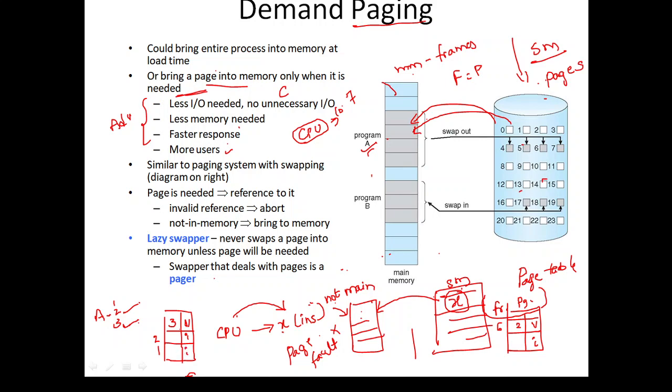So what a valid and invalid bit will say is, whatever page the CPU is asking for, if that page is present in the main memory, we make it a valid bit. Valid bit is going to be represented by V. If a particular page is not there in the main memory, we say that it is an invalid bit. When it is an invalid bit, then we say it is a page fault. Page fault in the sense the particular page we are searching for is not there in the main memory. So that we call a page fault.